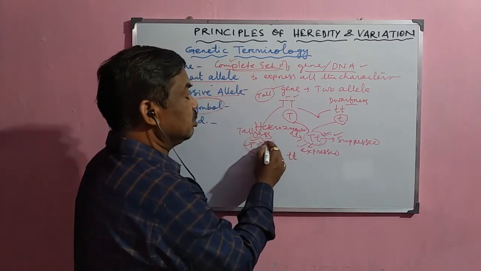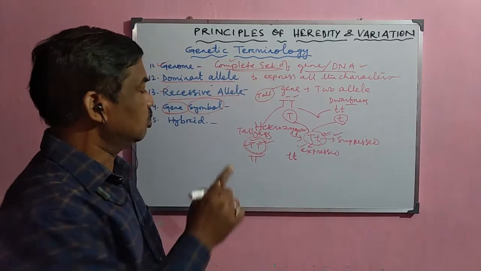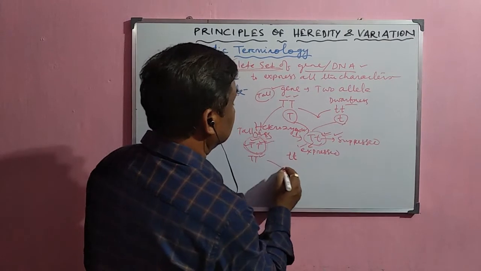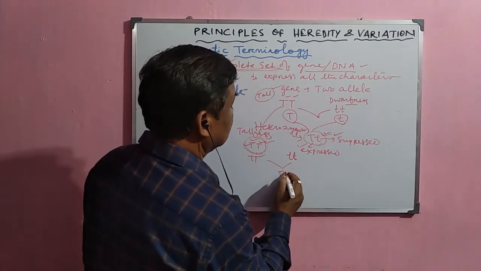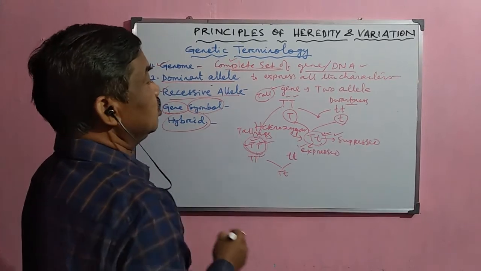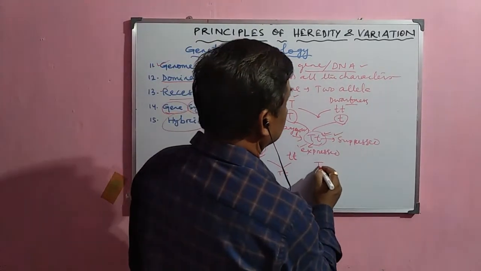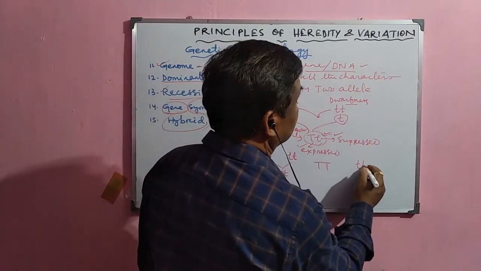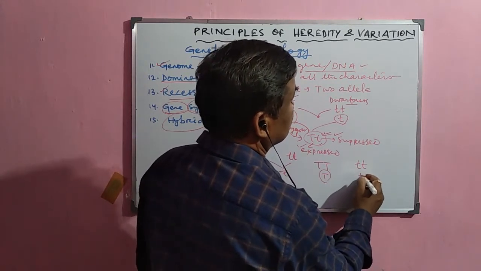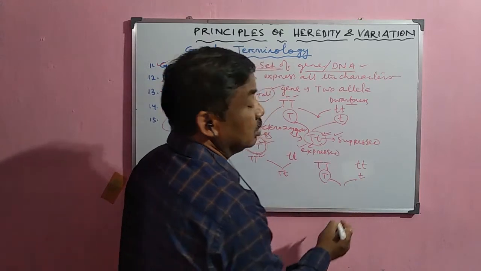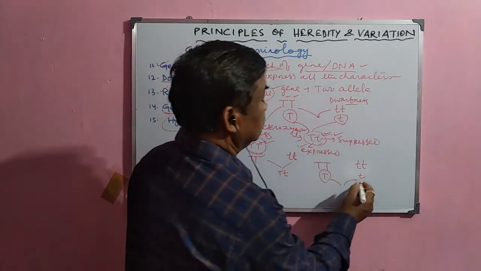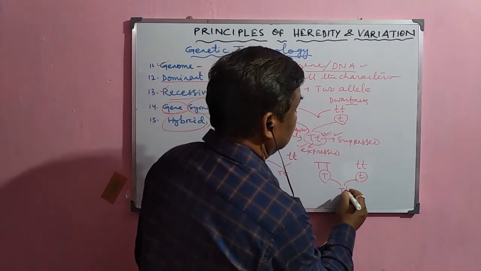So capital T for dominant, small t for recessive, and in the hybrid condition it is capital T, small t. What is this hybrid? Suppose one parent is pure dominant and the other is pure recessive. The gamete is capital T here and small t there, and the offspring formed is capital T, small t.